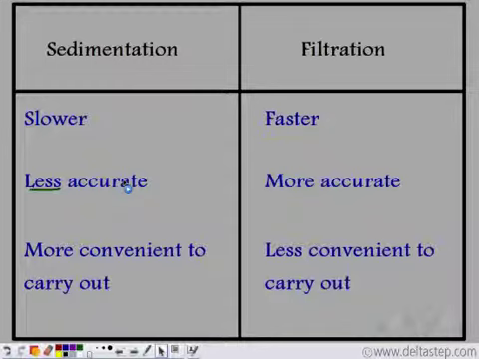Suppose you have accidentally dropped some sand into water. Now you want to separate this sand, but you do not have a filter paper funnel arrangement with you. So what do you do? You simply leave the beaker containing sand in water undisturbed for some time, and you see that the sand settles at the bottom. So sedimentation comes in handy when we do not have a filter funnel paper arrangement. So this is why we need both sedimentation and filtration.